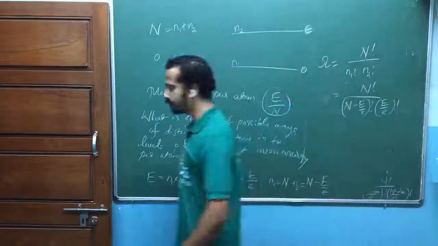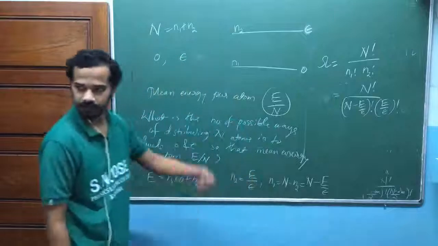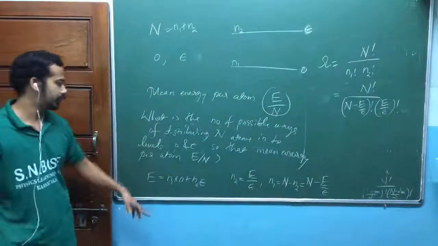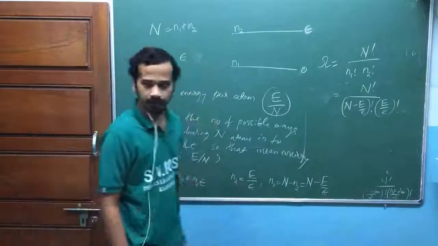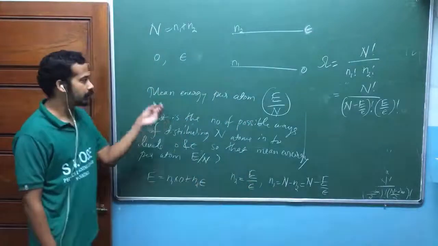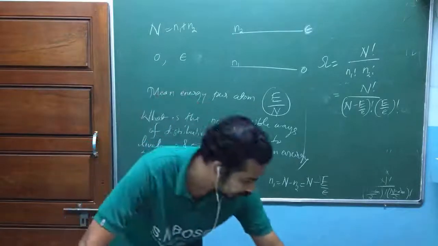He has given the options in terms of capital E, small e and capital N, not in terms of n1, n2. n1, n2 are symbols that I have defined. Your answer should be in terms of whatever symbols and quantities he defined. Your questions will always be like that.